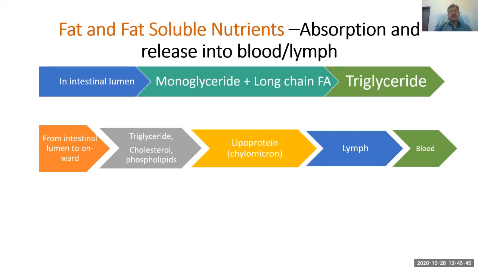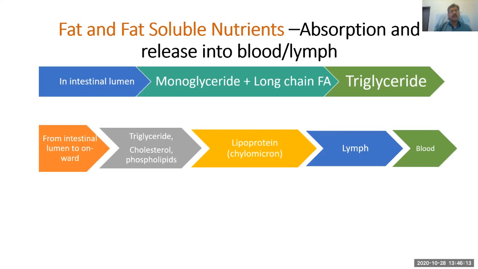So triglyceride is first converted, after breakdown, into glycerol, short chain and long chain fatty acids, and monoacyl glycerol, where one fatty acid is attached with the glycerol. Out of that, short chain fatty acids and glycerol are absorbed directly into the blood, whereas the monoacyl glycerol, the monoglyceride, and long chain fatty acids are absorbed into the intestinal lumen, where they are repacked in the form of triglyceride.